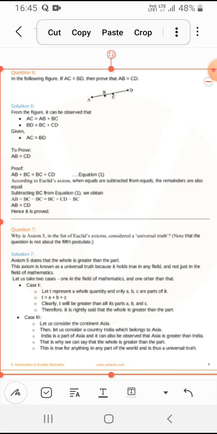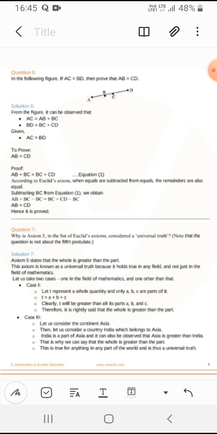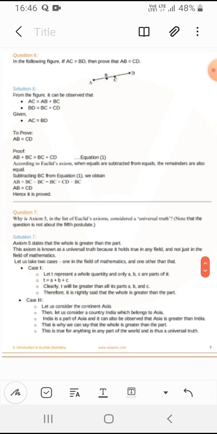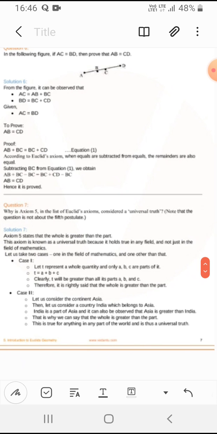And also, case 1: let T represent a whole quantity and A, B, C be parts of it. T is equal to A plus B plus C. Clearly T will be greater than all its parts A, B and C. Therefore it is rightly said that the whole is greater than the part. Let us consider the continent of Asia.